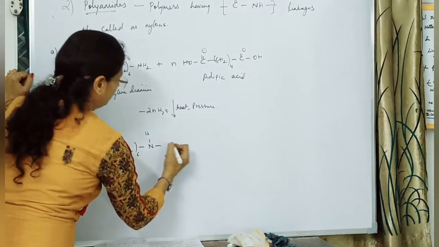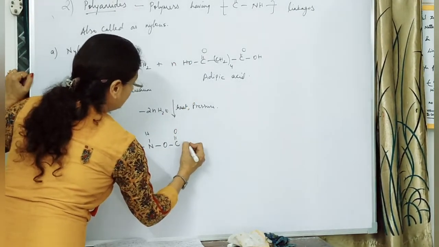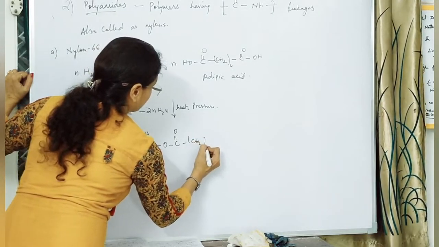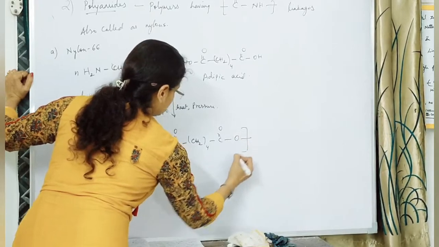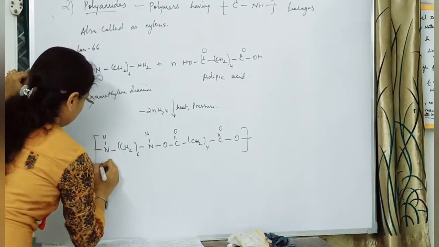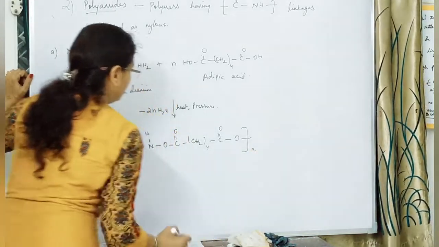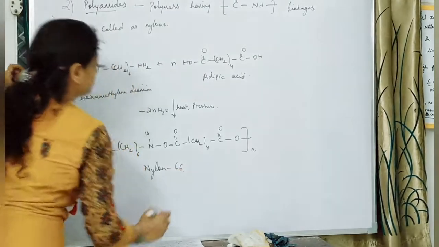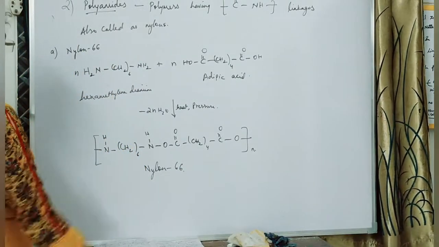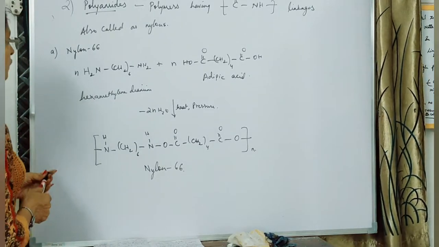This gets linked over here, so this O. Again from here water will be lost, C double bond O, (CH2)4 over here, C double bond O, again O. And we are showing this as n number of chains over here. So this leads to the formation of our nylon 66. Nylon 66. Okay? Clear? Next, we move on to the next preparation, that is nylon 6.